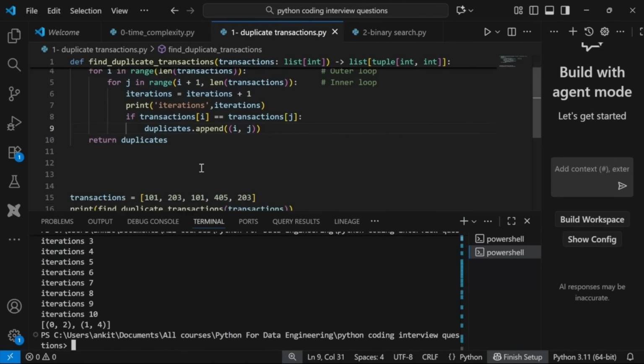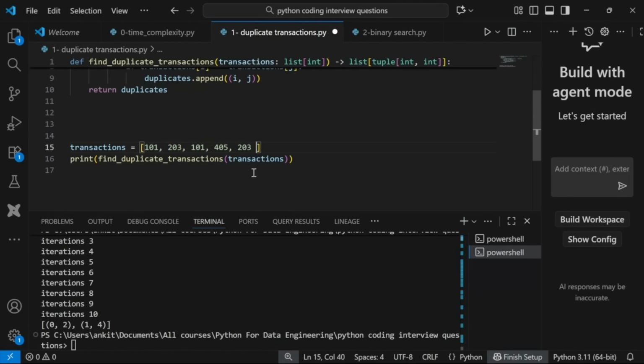Now let's increase the size of my transactions. Let's say I add one more, 100. Now what will happen? In each loop, I have to iterate one more time. When 101 was comparing, it was comparing with four elements. Now it has to compare with five elements. Again, when 203 was comparing, earlier I was comparing with three elements, now I have to compare with four, right? So as the number of inputs increases, it will run the loop more number of times. There were 10 iterations and I increased one more element, and now we have 15 iterations, right?